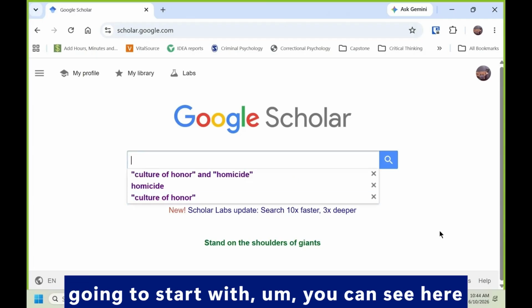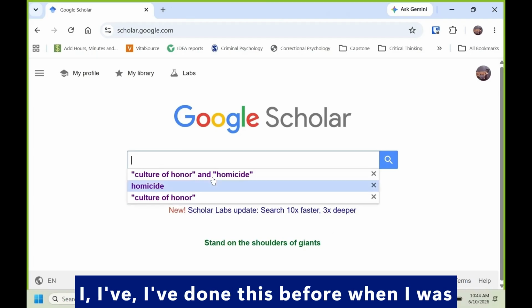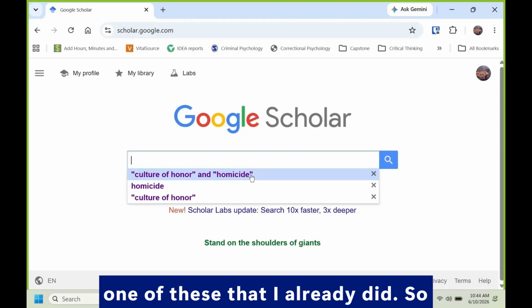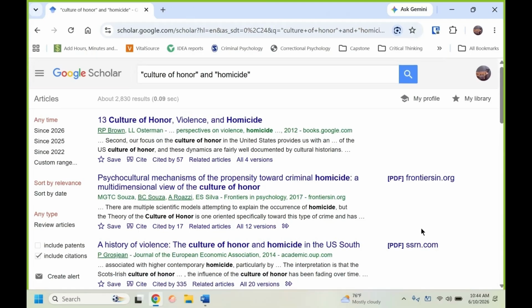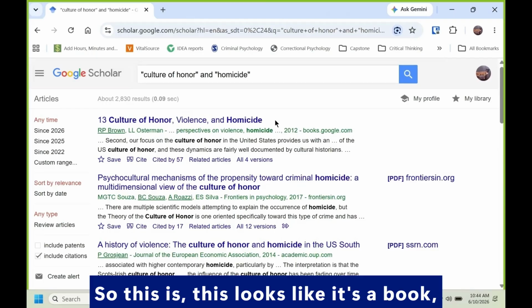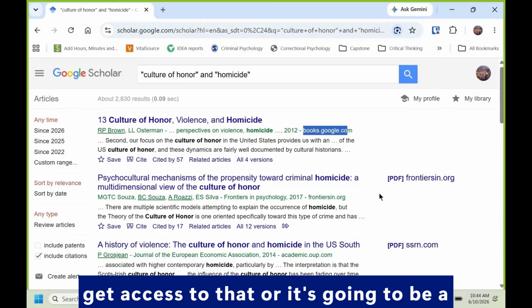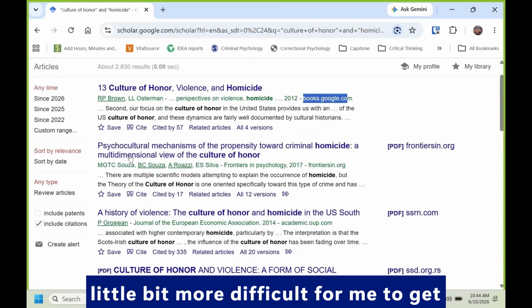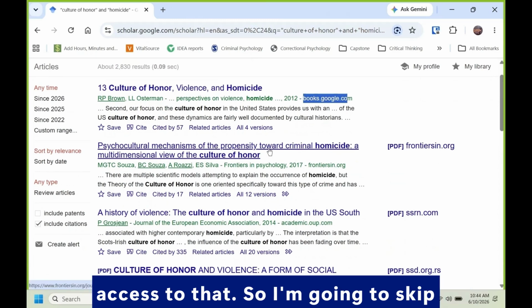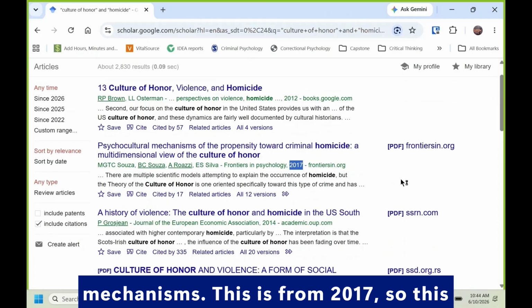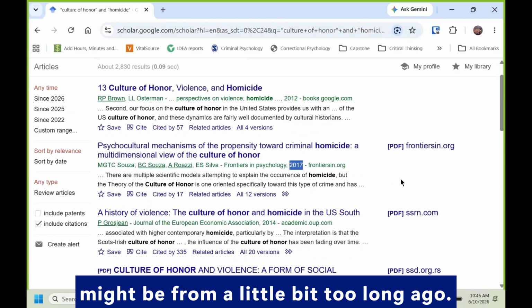So I'm going to start with, you can see here, I've done this before when I was already doing this. So let's just choose one of these that I already did. So culture of honor and homicide. This looks like it's a book, so I'm probably not going to be able to get access to that, or it's going to be a little bit more difficult for me to get access to that. So I'm going to skip through that one. Psychocultural mechanisms. This is from 2017. So this might be from a little bit too long ago.